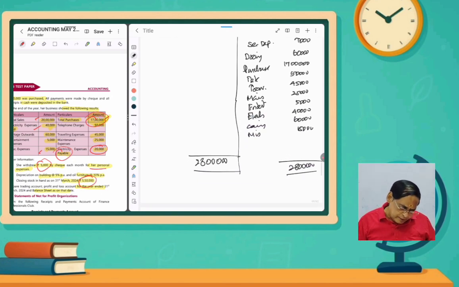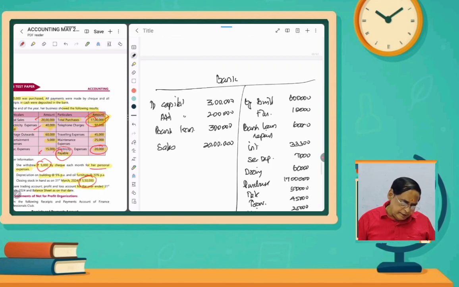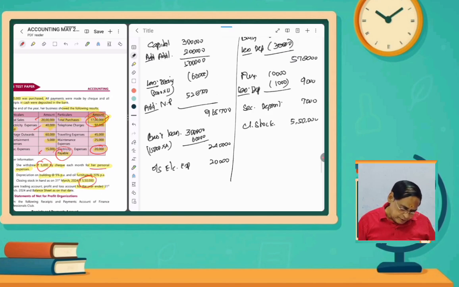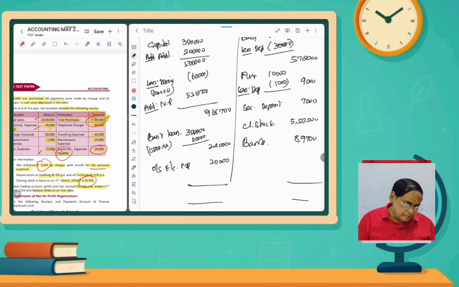So the closing balance, by balance carry down, 89,700. So it should be shown in the balance sheet, debit side, asset side, that is bank, 89,700. Now if we tally, it must be tallied, please check it out.